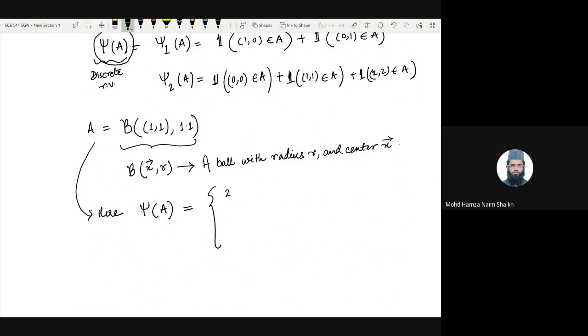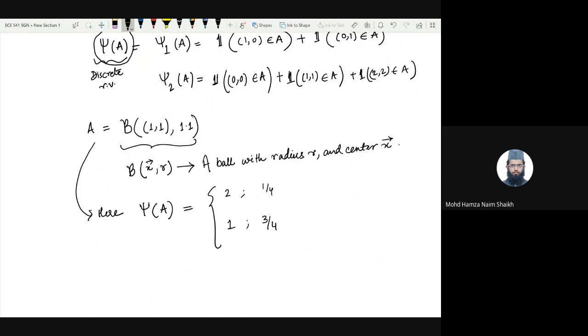So psi of A is a random variable which takes value 2 and it takes value 1 with probabilities. Can you tell me the probability for each? Right, exactly. So psi of A takes in value 2 with the probability 1/4, and psi of A takes value 1 with a probability 3/4.